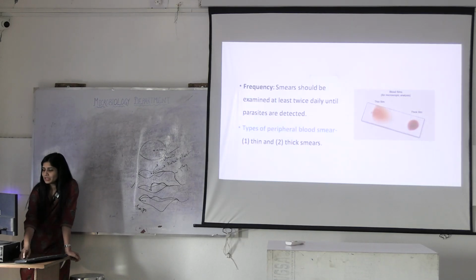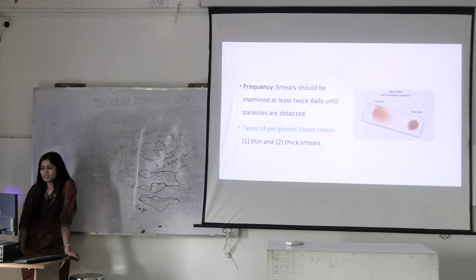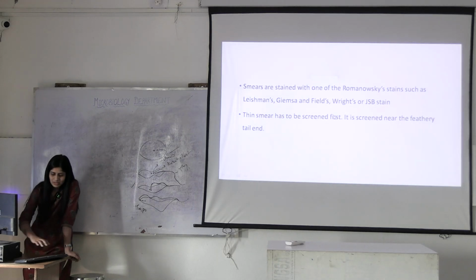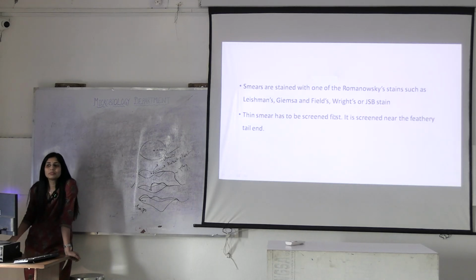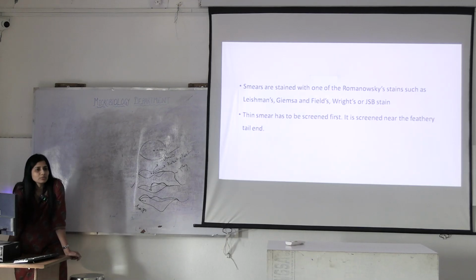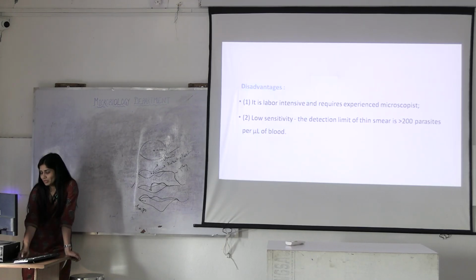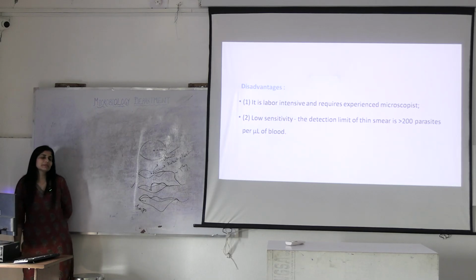How are you staining these peripheral blood smears? With Romanovsky stains such as Leishman, Giemsa, Jaswant Singh Bhattacharya, all these stains. What will these stains do? They will stain the nuclear material blue and cytoplasm pink. But what is the disadvantage of PBS?